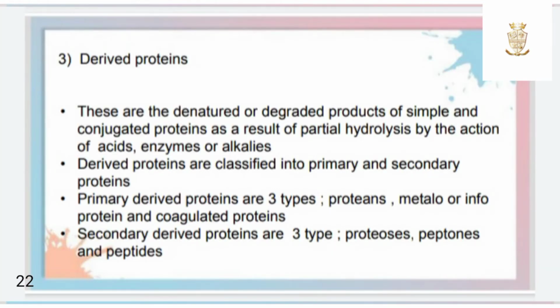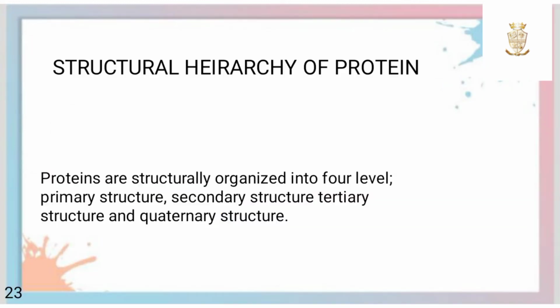Third one is derived proteins. These are the denatured or degraded products of simple and conjugated proteins as a result of partial hydrolysis by the action of acids, enzymes or alkalis. These are classified into primary and secondary proteins. Primary derived proteins are 3 types: proteans, metaproteins and coagulated proteins. Secondary derived proteins are 3 types: proteoses, peptones and peptides.